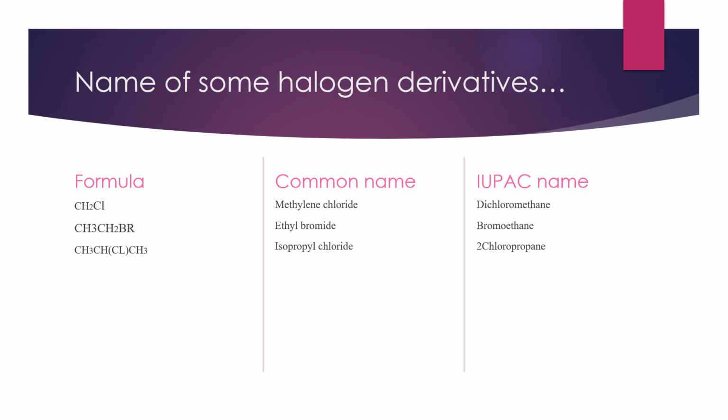Here we can see names of some halogen derivatives. First one is CH2Cl2, common name methylene chloride, IUPAC name is dichloromethane. Then CH3CH2Br, that is ethyl bromide, and IUPAC name is bromoethane. Then isopropyl chloride having formula CH3CHClCH3 having IUPAC name 2-chloropropane.